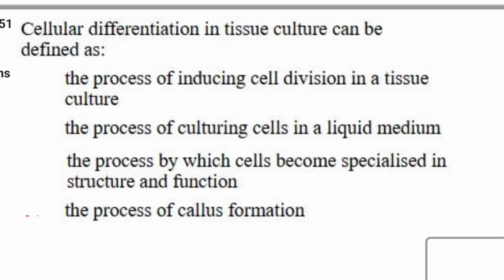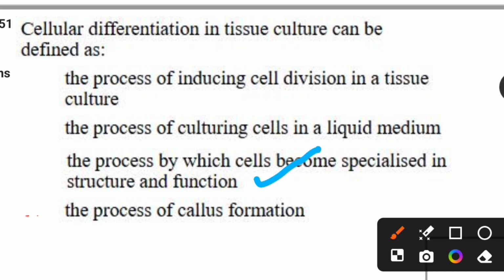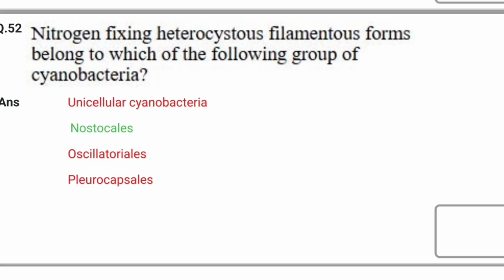Cellular differentiation in tissue culture can be defined as: options are the process of inducing cell division in a tissue culture, the process of culturing cells in a liquid medium, the process by which cells become specialized in structure and function, the process of callus formation. For this, the correct answer is the third one, that is the process by which cells become specialized in the structure and function. So let's see the next question.